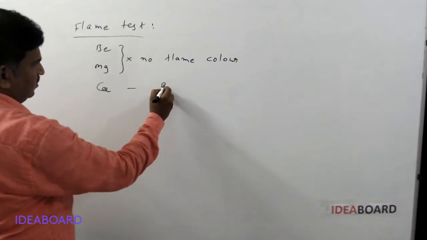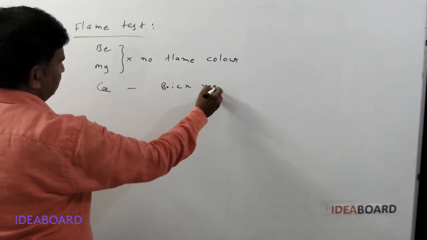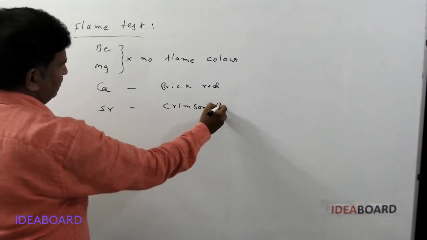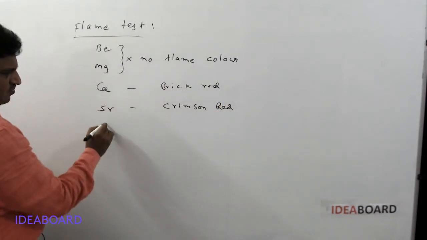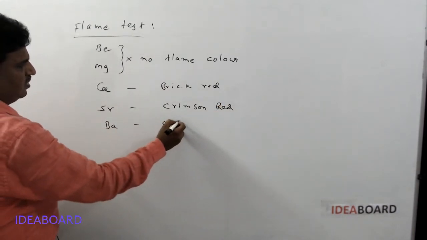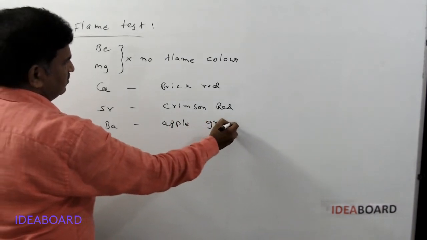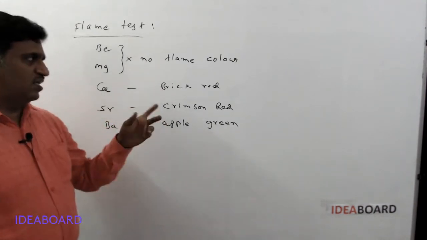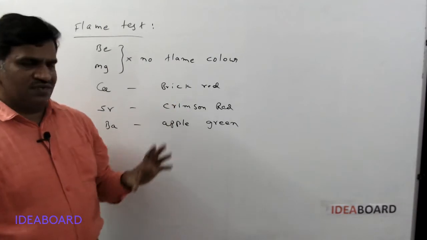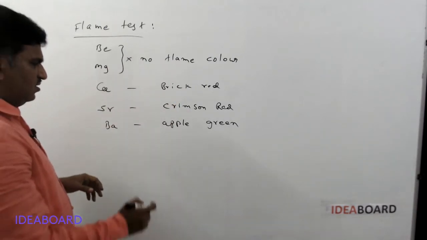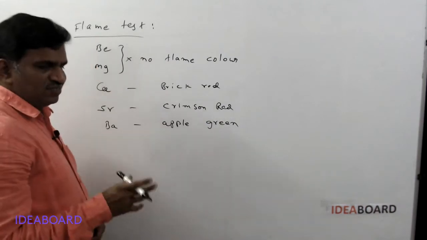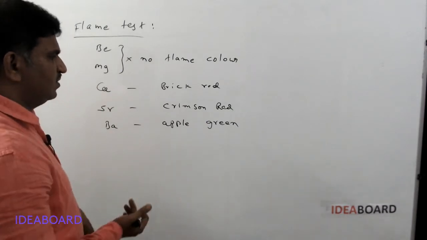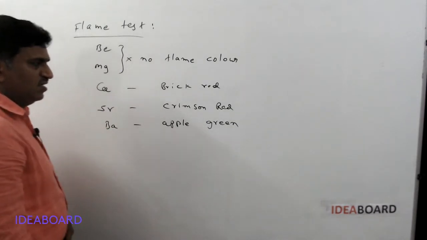Calcium gives brick red color, strontium gives crimson red color, and barium gives apple green color. Calcium is brick red, like red bricks. Crimson red is shining, sparkling red. Barium is apple green, like the raw, fresh, unripened apple.